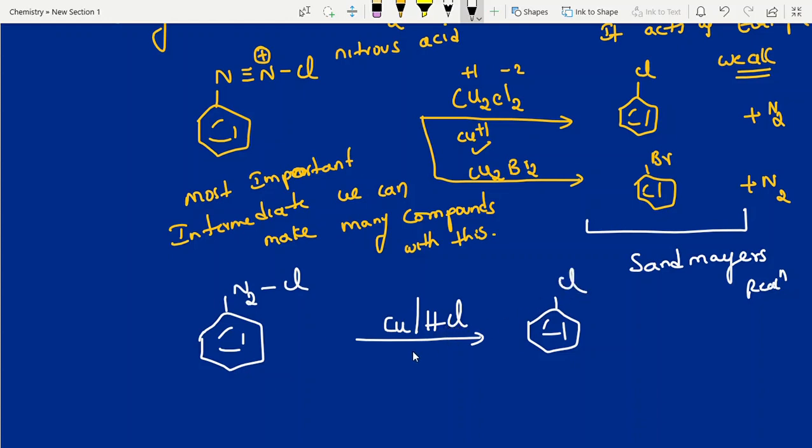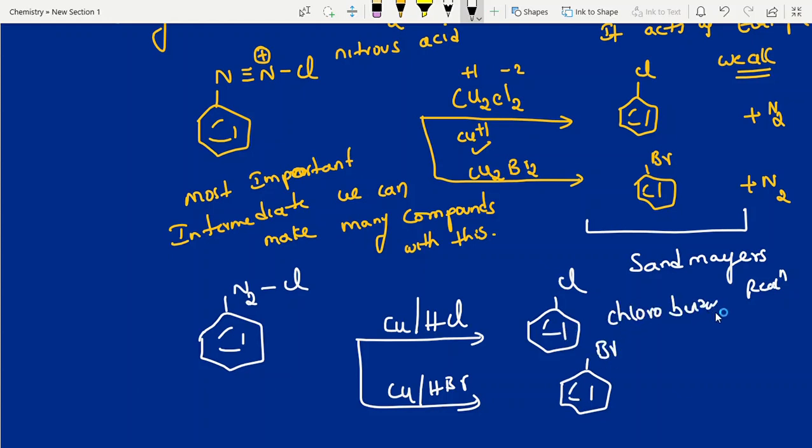If you use Cu in presence of HBr, the product is bromobenzene. So write down the names also: chlorobenzene, bromobenzene.